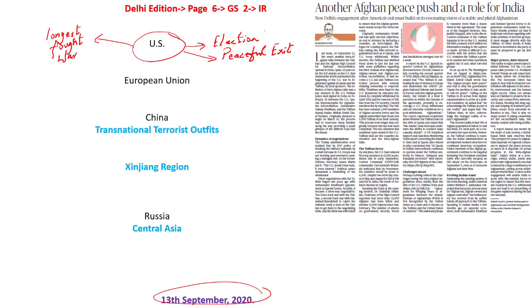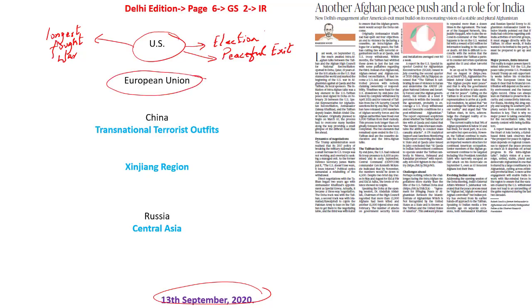Now let's focus on the European Union. In the past, from 2002 up until 2018, the European Union had provided nearly 4 billion euros. Why? Because they wanted to make sure that there is peace and tranquility in Afghanistan, and that stability and democracy are established in Afghanistan. This might create sustainable growth and it might also provide jobs. That was the intention of the European Union.